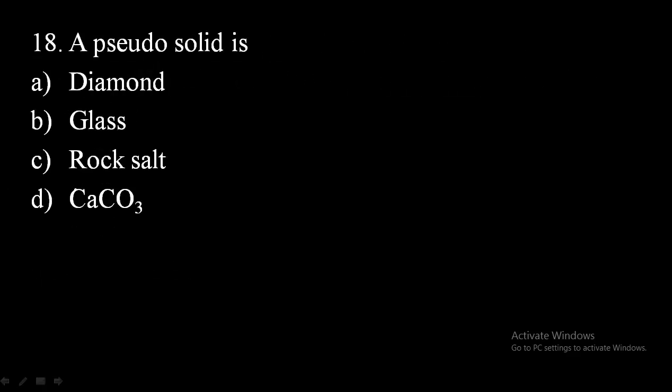Then 18th question. A pseudo-solid is. A pseudo-solid means false solid. It appears as a solid, but it shows the properties of liquid and gas. So among these, diamond is a crystal solid, rock salt is also a crystal solid, and calcium carbonate is also a crystal solid. Only glass is said to be pseudo solid, or it is also said to be supercooled liquid. So therefore option B, glass, will be the correct answer.